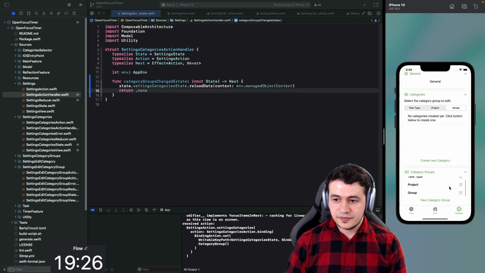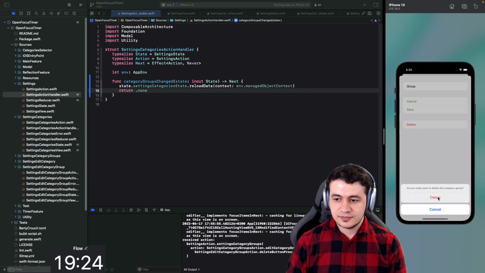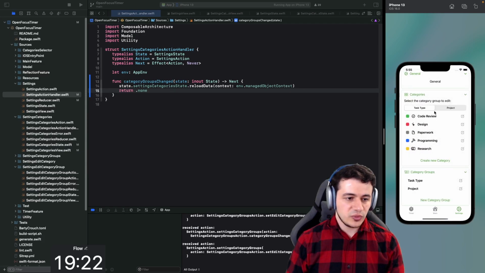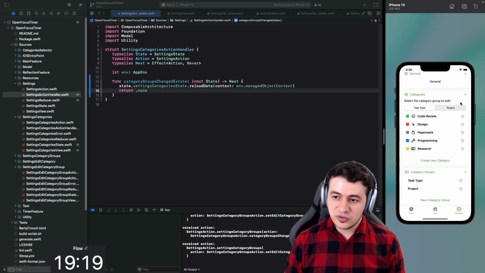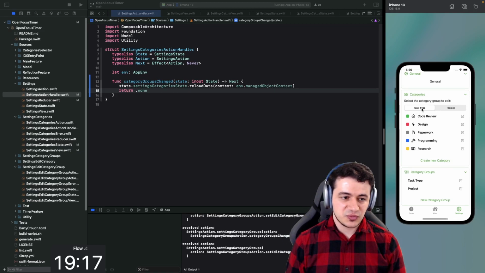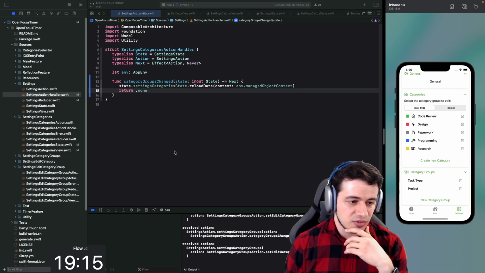And select it and delete it. There we go, we fixed the issue with the crash, and we made it select the first one if the currently selected one is no longer there.